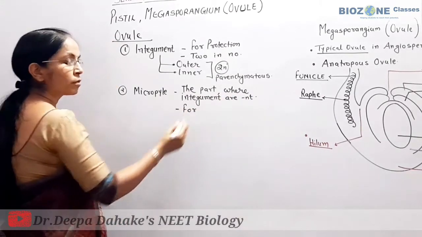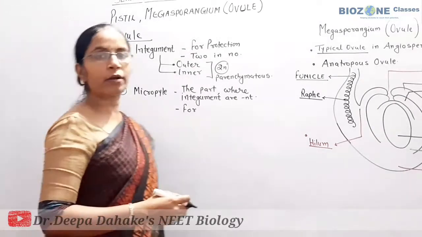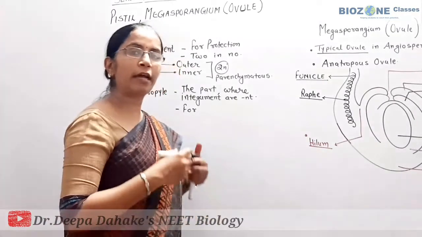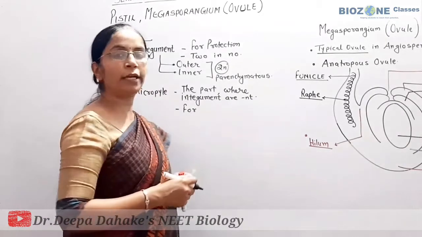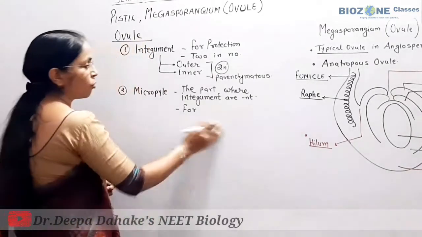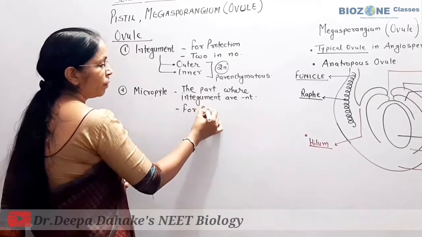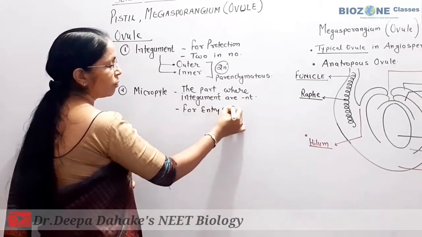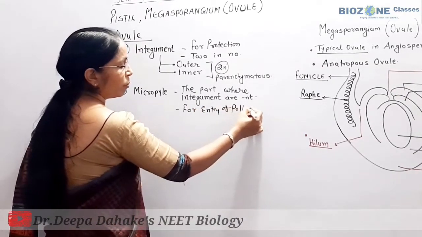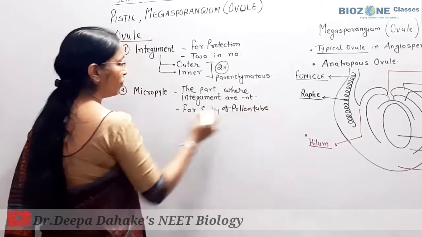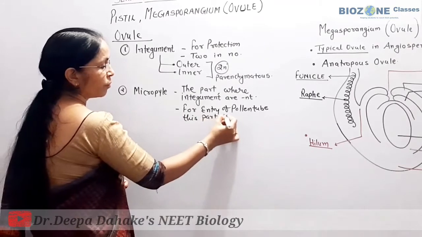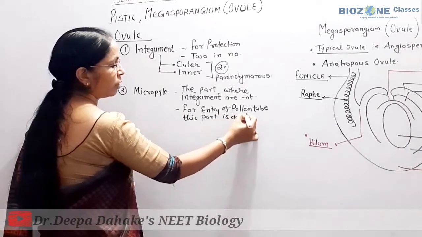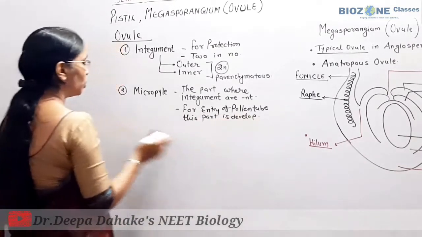It is an example of evolution, because with the development of the micropyle, pollination is easily facilitated, for the entry of the pollen tube. This part is developed in the ovule of angiosperms.